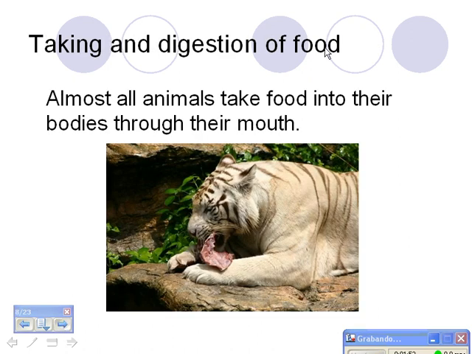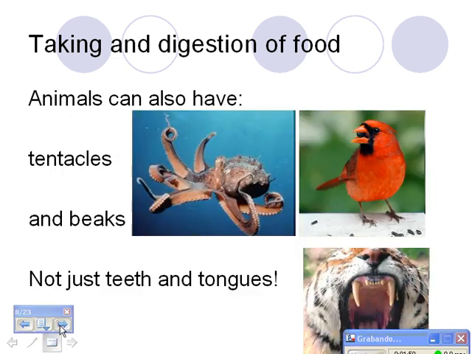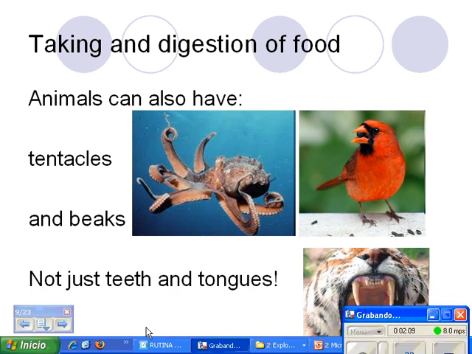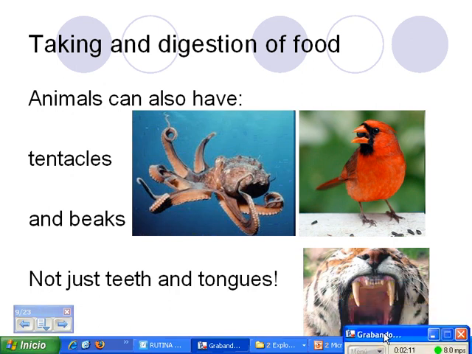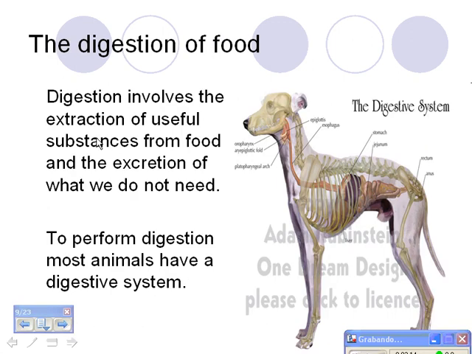The taking and digestion of food. Almost all animals take their food into their bodies through their mouth. Animals can also have tentacles and beaks, not just teeth and tongues. The digestion of food. Digestion involves the extraction of useful substances from food and the excretion of what we do not need. To perform digestion, most animals have a digestive system.